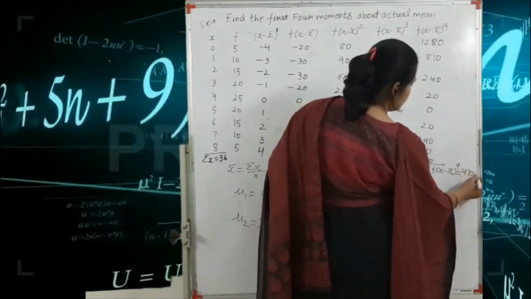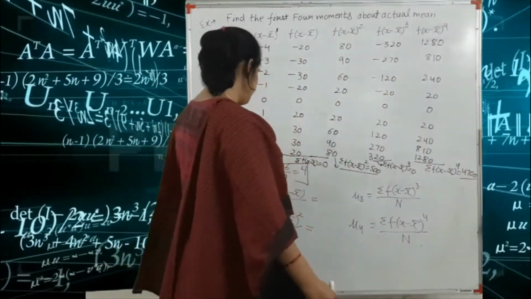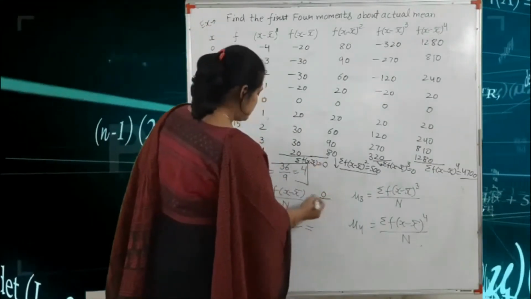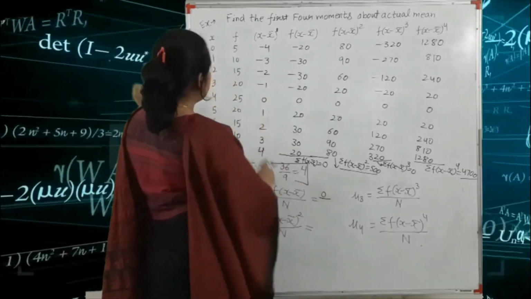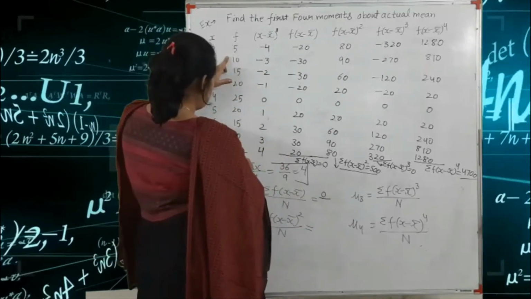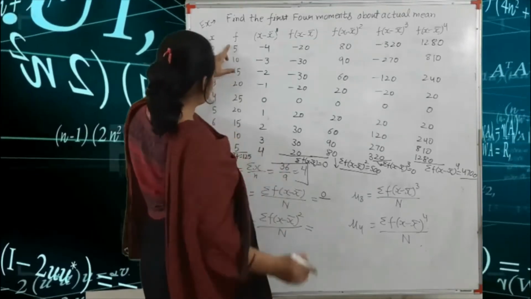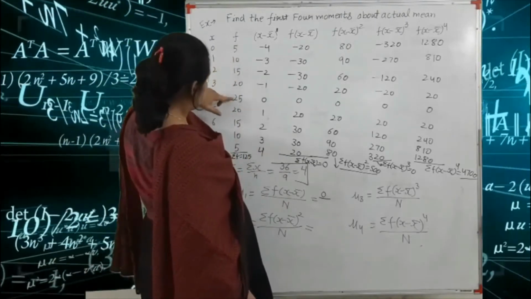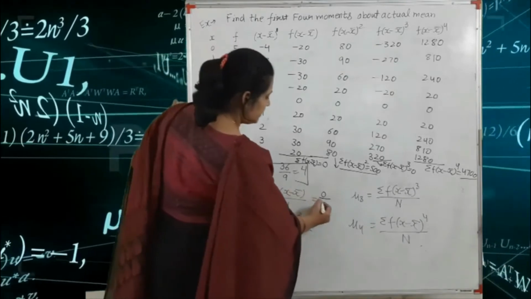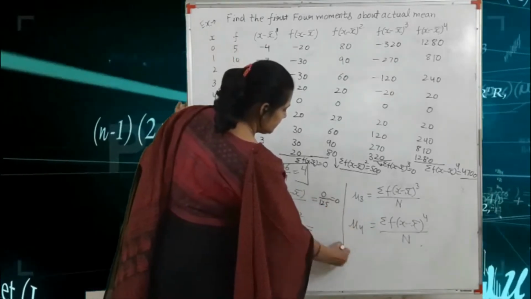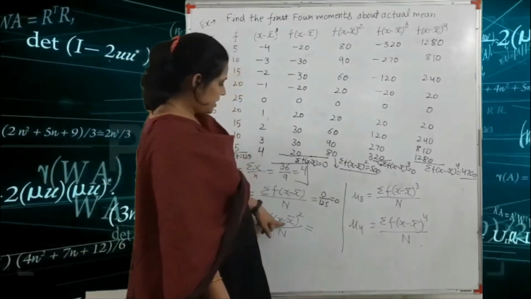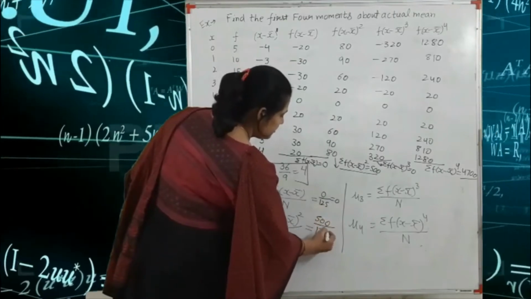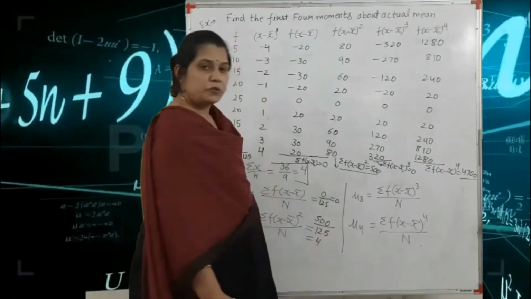Okay, so the sum of all these values, we get summation f(x minus x bar) power 4 is equal to 4700. Got it? So here put all these values. Summation f(x minus x bar) is 0, and capital N, so summation f is equal to 125. So here we write 125, that means mu1 is 0. Mu2 is summation f(x minus x bar) whole square, so we find the value of 500 divided by 125, that means 4. So mu2 is equal to 4.